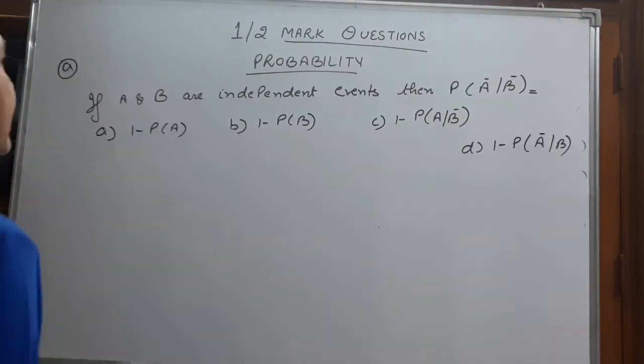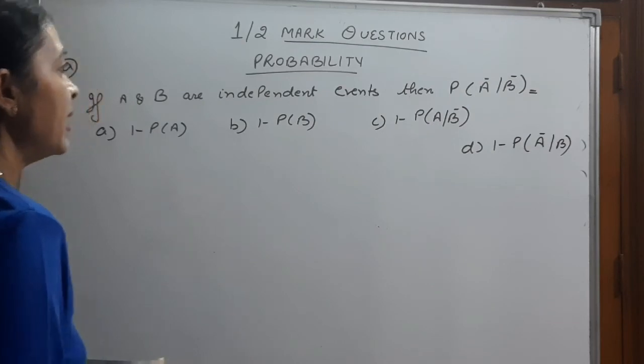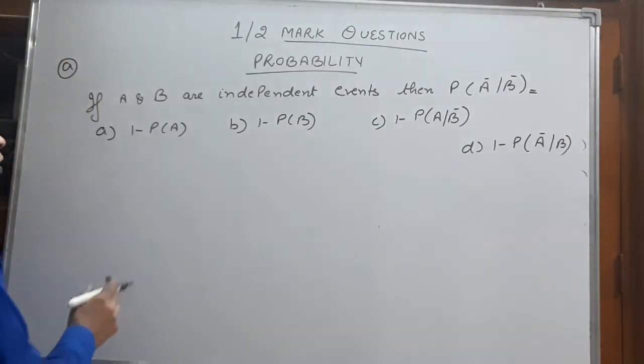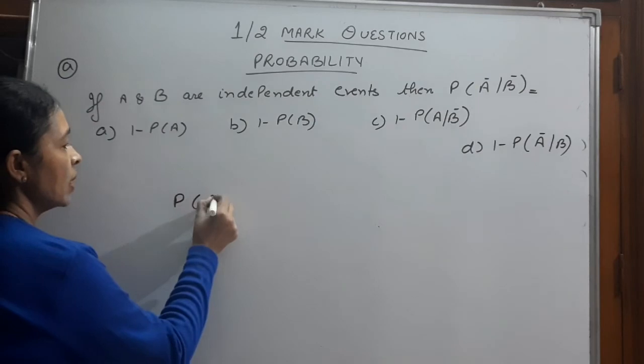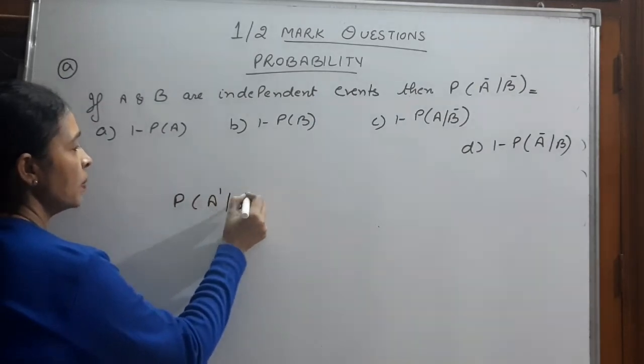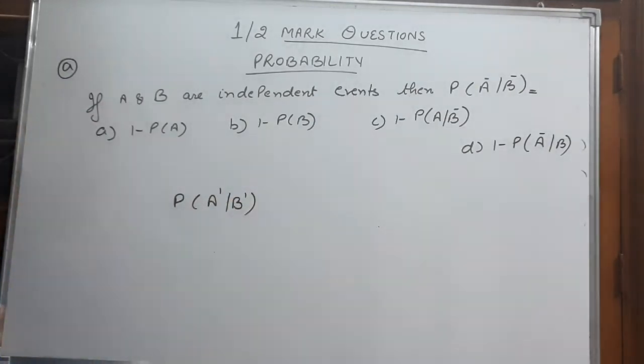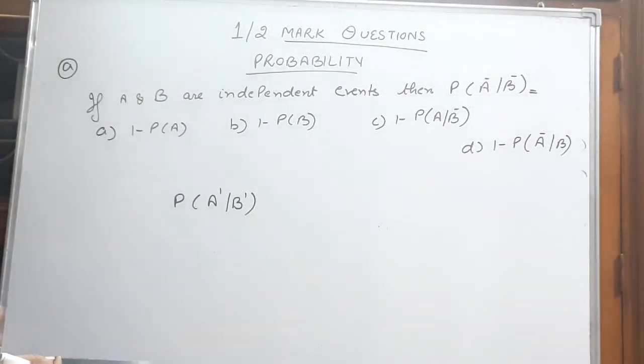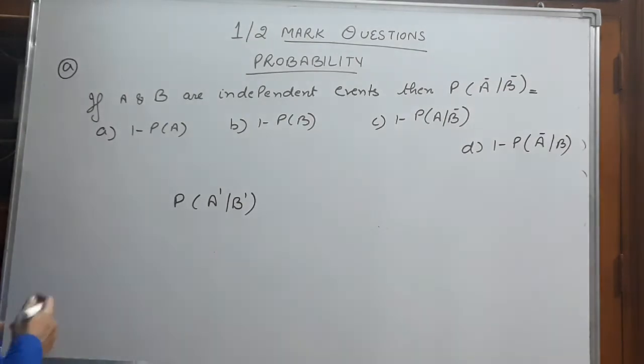If A and B are independent events, then probability of A complement when B complement. If A and B are independent events, it means A complement and B complement are also independent.